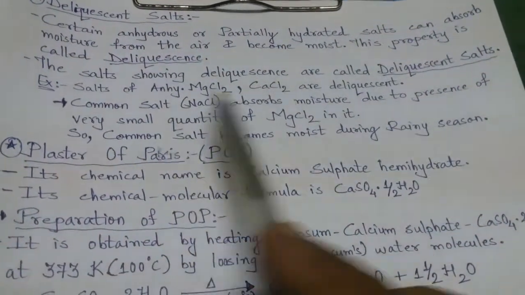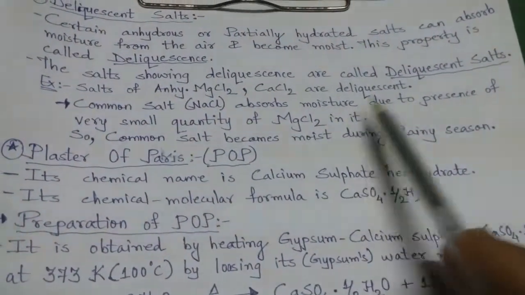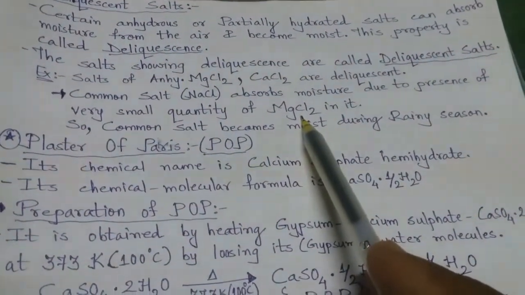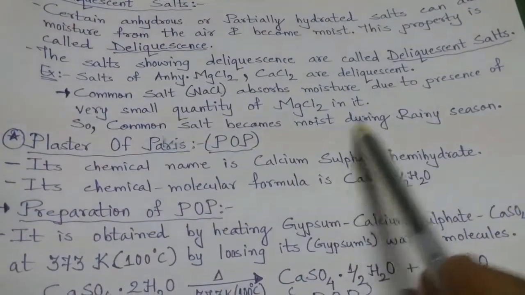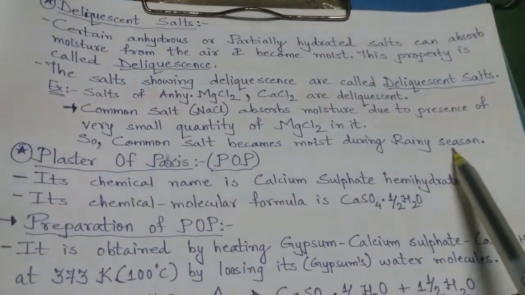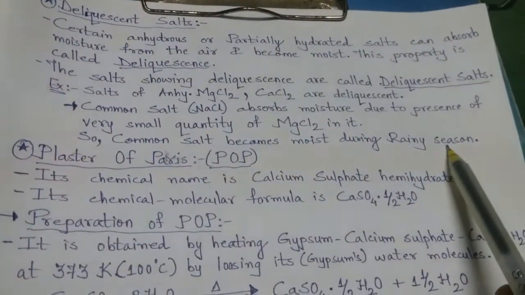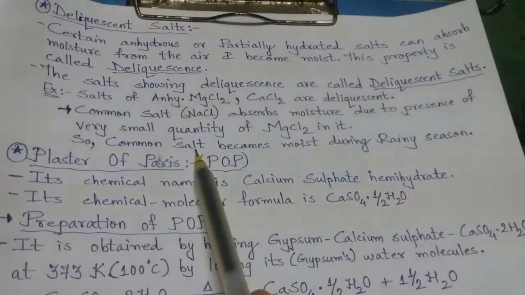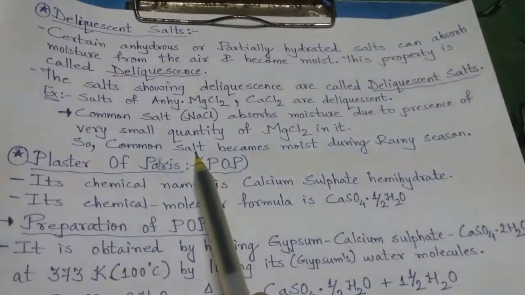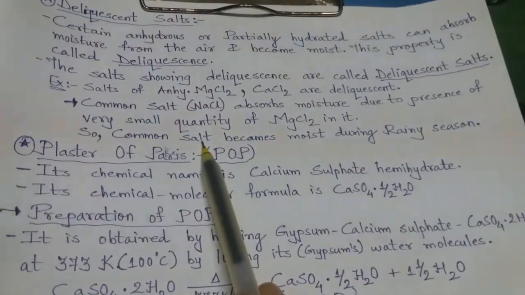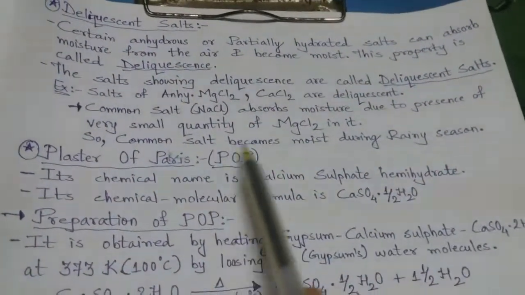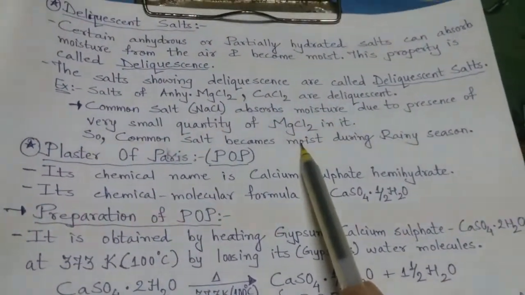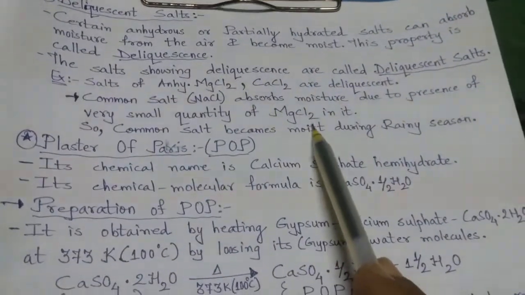So common salt absorbs moisture due to the presence of this very small quantity of magnesium chloride in it, and it becomes moist during the rainy season. If you have observed in your home during the rainy season, the common sodium chloride, that is common salt, table salt, mittu, becomes a lump of salt, gattha bani jai. That is because of this deliquescence property and deliquescent nature of the magnesium chloride.